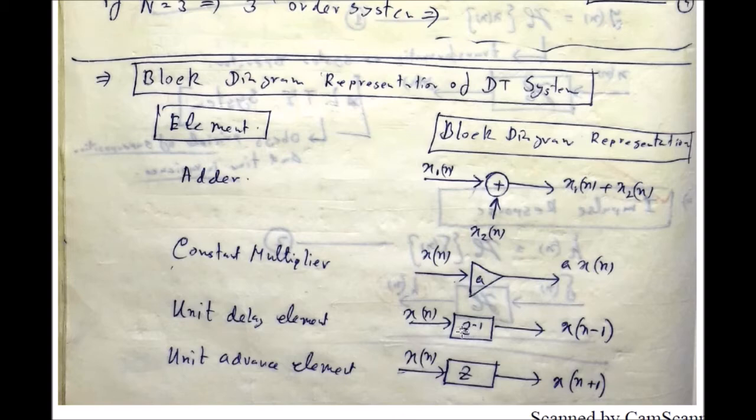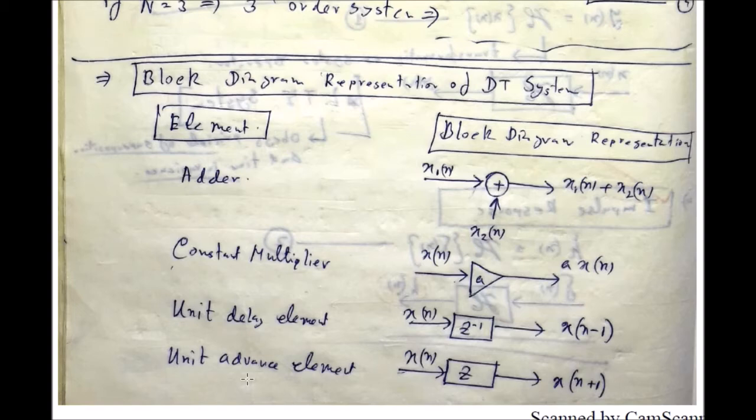So it is the unit delay element representation. Input is x(n), unit delay is given by z to the power minus 1, output will be x(n minus 1). Unit amount of delay is given. If any amount of delay, suppose m amount of delay, you have to provide, then it will be z to the power minus m, and if the input is x(n), then output will be x(n minus m).